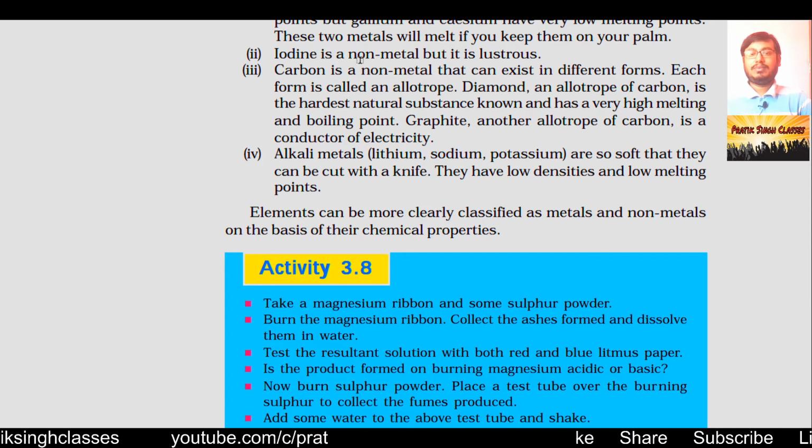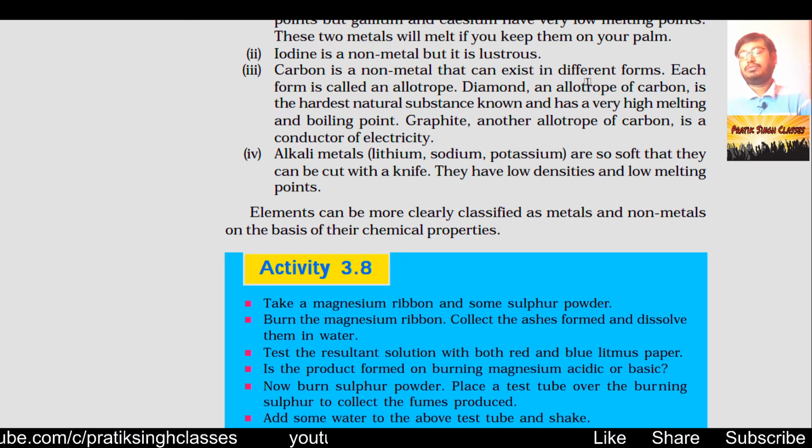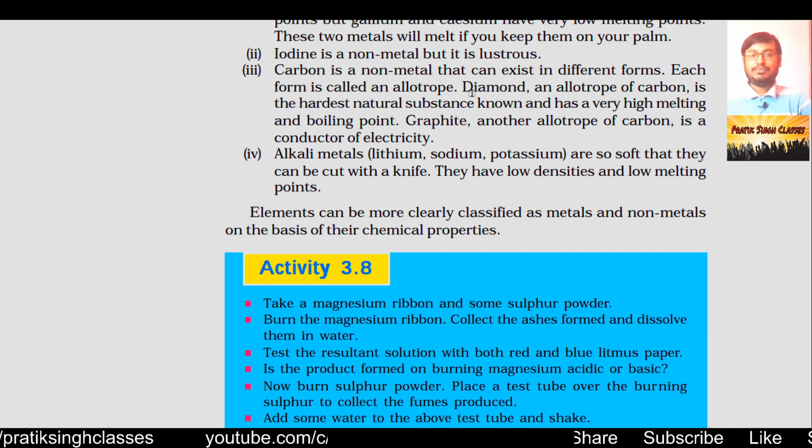Iodine is a non-metal, but it is lustrous, like metals. It is an exception. Carbon is a non-metal that can exist in different forms, like graphite, like coal, like diamond, like Buckminster Fullerene. Each form is called an allotrope. So when we talk about diamond and graphite, or coal, they are allotropes of each other.